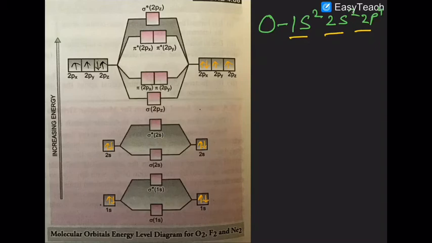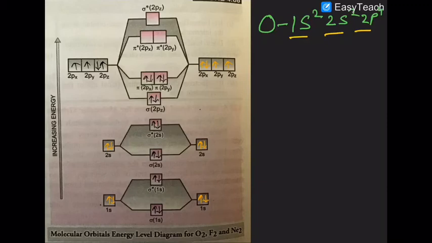So what will happen here? All the electrons will now exist in molecular orbitals. Of these, 2 will come in bonding MO, 2 will come in anti-bonding MO, 2 will come in bonding MO, 2 will come in anti-bonding MO, 2 will come in bonding MO, and this is also a bonding MO.